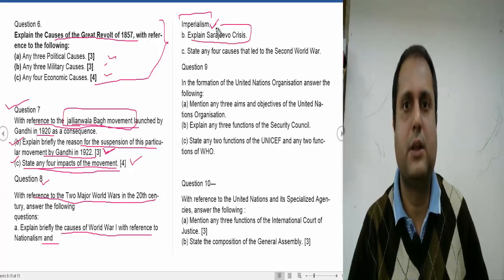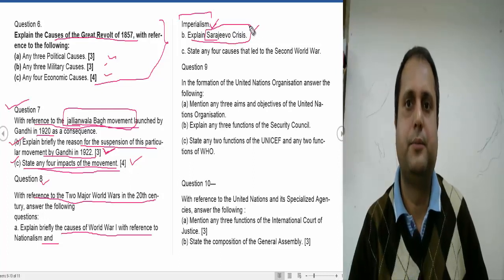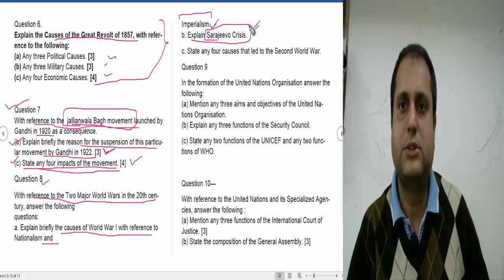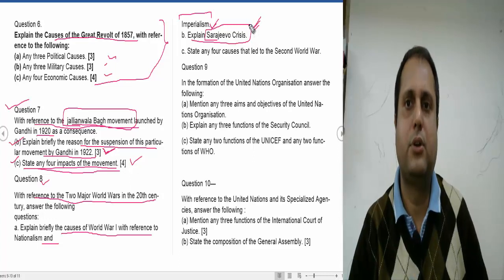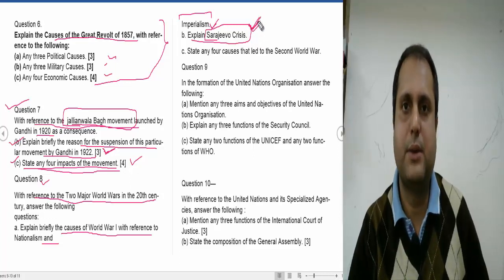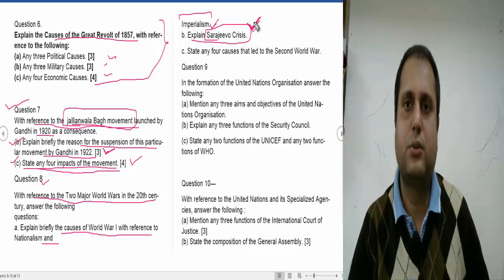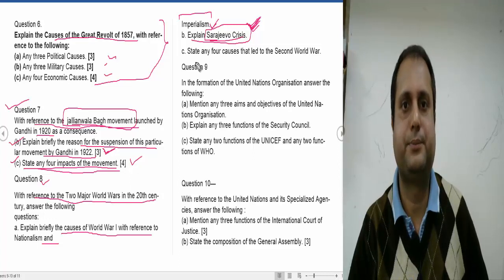The Sarajevo crisis is a very important one. The Sarajevo crisis also I have explained. It was the assassination of Archduke Francis Ferdinand by Gavrilo Princip. So this is the event that you have to highlight in the Sarajevo crisis.